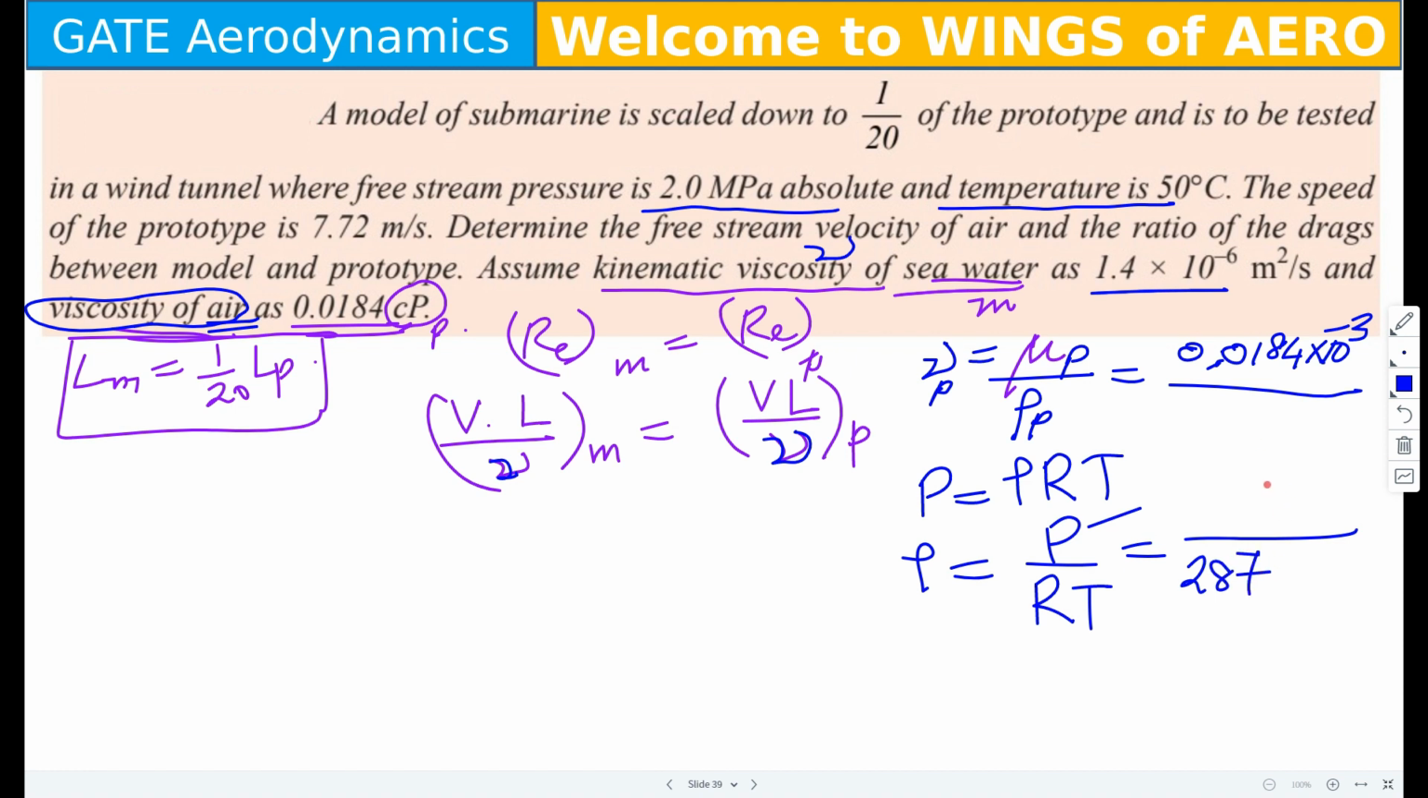287 into 50 degrees centigrade. Convert that into Kelvin. 273 plus 50, whatever you will get. And 10 power 6.